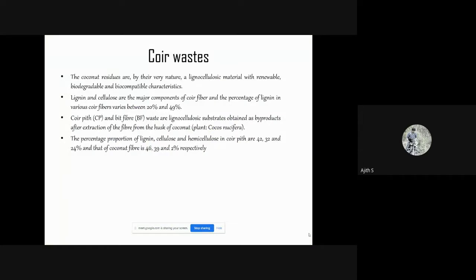And about coir waste, these are lignocellulosic materials which are renewable, biodegradable, and have biocompatible characteristics. And lignin and cellulose are the major components present in coir fiber and also coir pith.